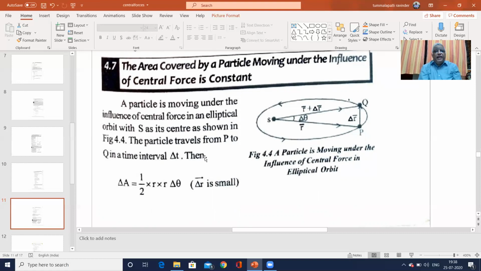The particle travels from P to Q in a time interval delta t, covering a distance PQ. Now, what is the areal velocity? The area delta A is equal to half into r into r delta theta, where delta theta is very small.